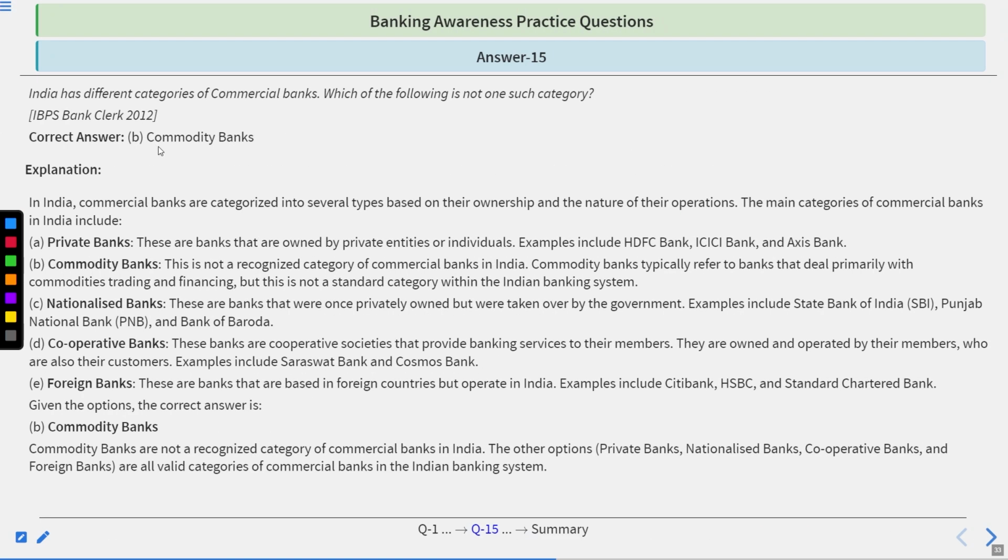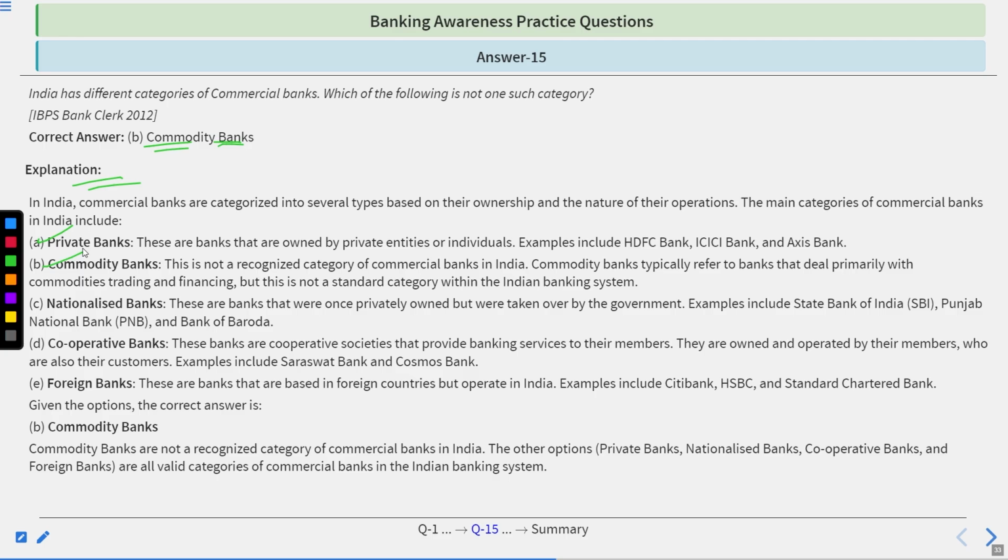Time's up. Correct answer is B, community banks. Go by the explanation. In India, commercial banks are categorized into several types based on their ownership and nature of operation. The main categories of commercial banks in India include, first, private sector banks. These banks are owned by private entities or individuals, for example HDFC, ICICI, and Axis Bank.